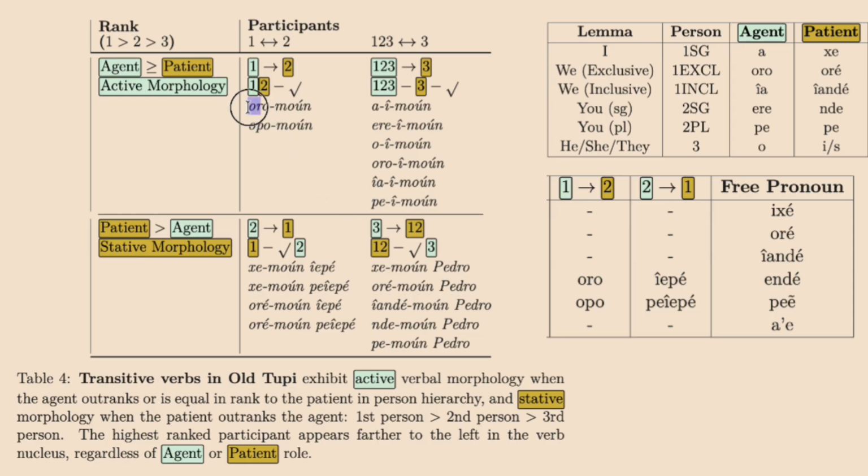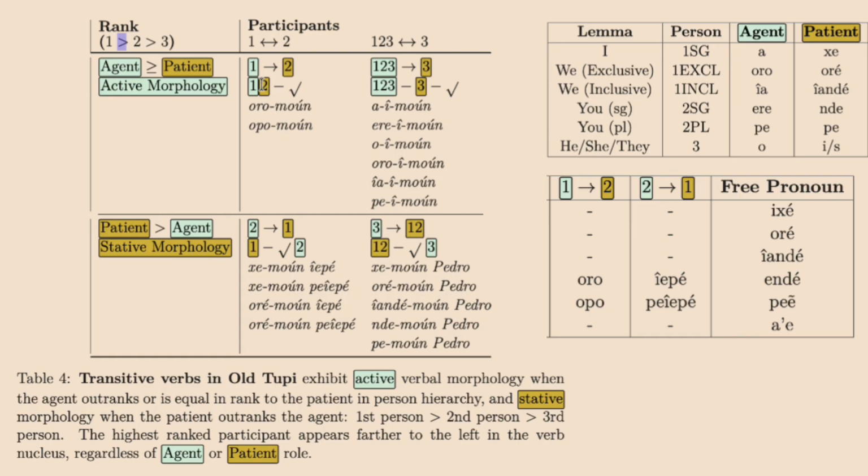The first person morphologically, this is a portmanteau, but if you look at other Tupi-Guarani languages, and you can look at it yourself, this is just a YouTube video, you see that this P here morphologically means that the second person is getting marked after the first person. So it is a portmanteau, but for the purpose of this, we're going to say that it's second. But there are arguments to say that this should be greater than or equal to the first and the second person. But it doesn't really break anything whether you make it like that or not.